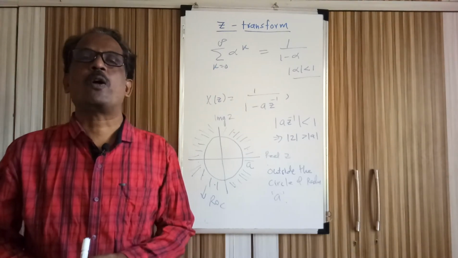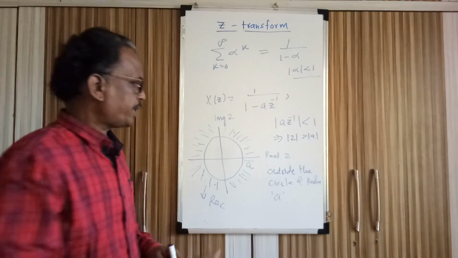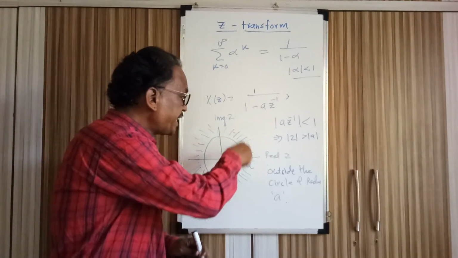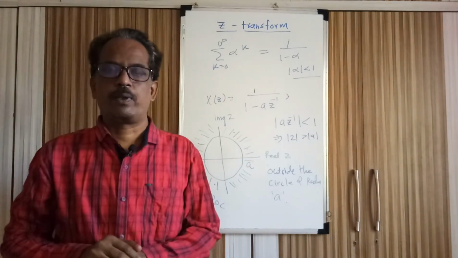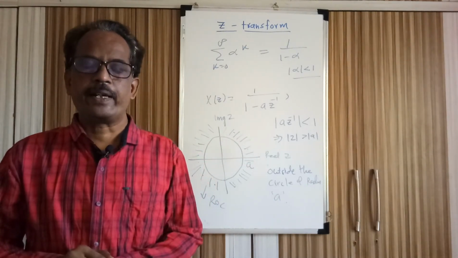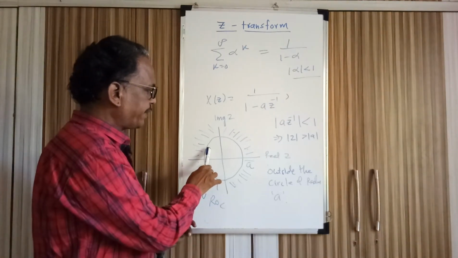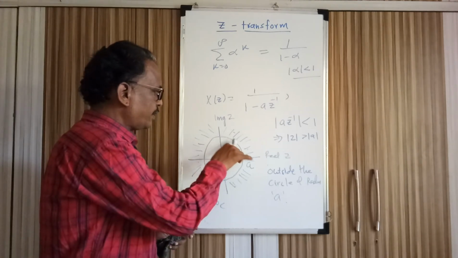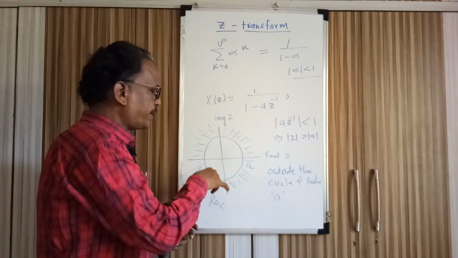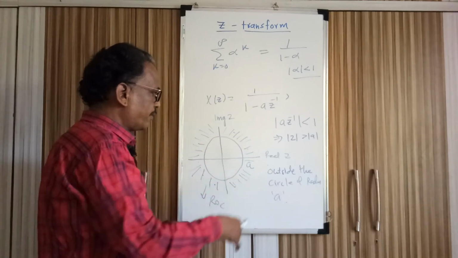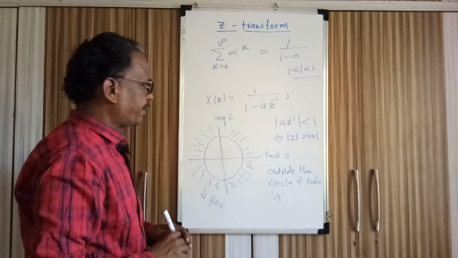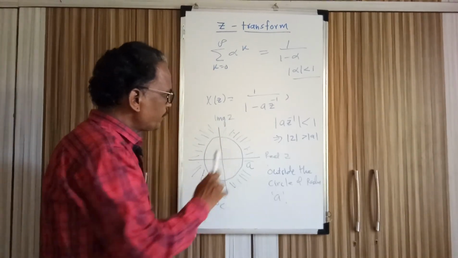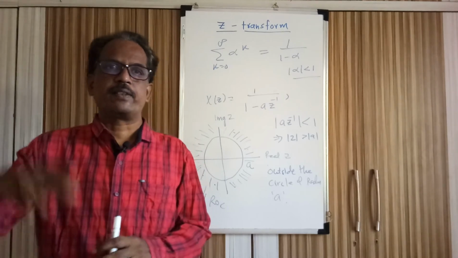For all those values, the Z transform is possible, and it is not possible for any value which is inside the circle or on the circle, because we are saying Z should be greater than a. So here the Z transform does not exist. We cannot find the Z transform for any value inside or on the circle. It is possible only when the value is outside the circle of radius a. Suppose a equals 2. Then the Z transform is possible for all values of Z greater than 2 and less than infinity.